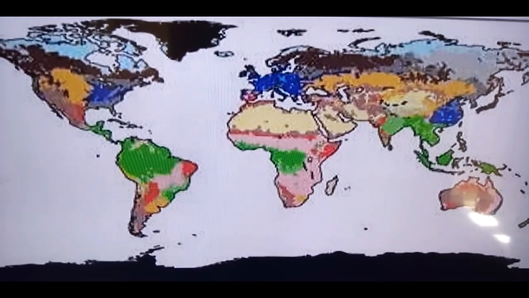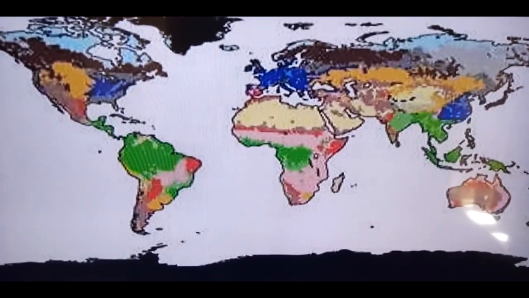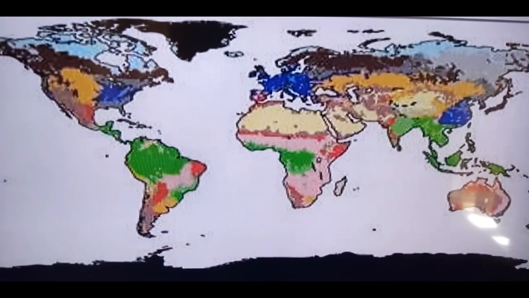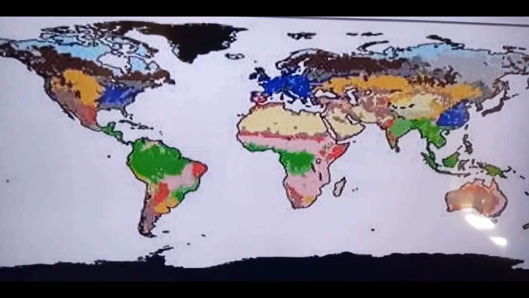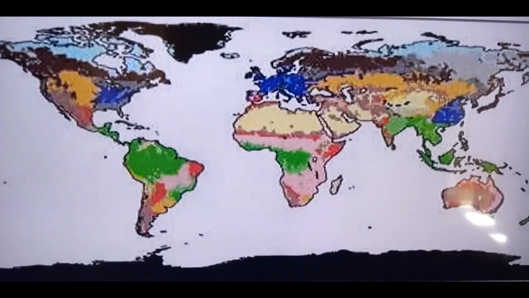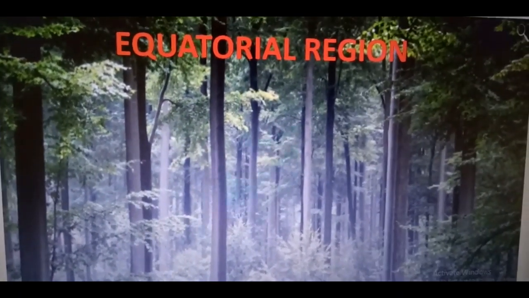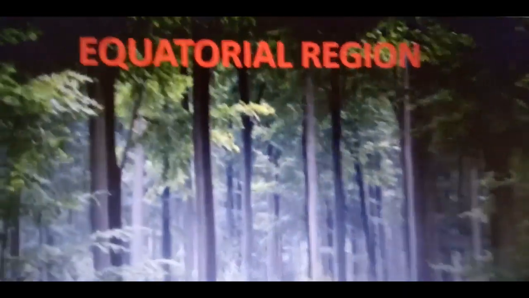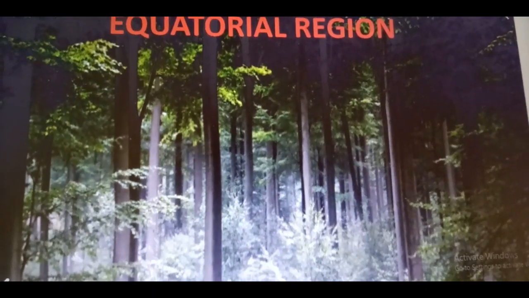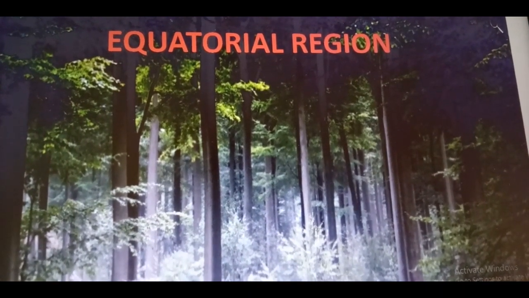Therefore, we can say that the basic factor on which the world is divided into various natural regions is climate, and they affect the flora and fauna of any region. Hence, the names of the natural regions are as follows. We can start from the 0 degrees towards the 90 degrees north and south of the earth. So first is the equatorial region.